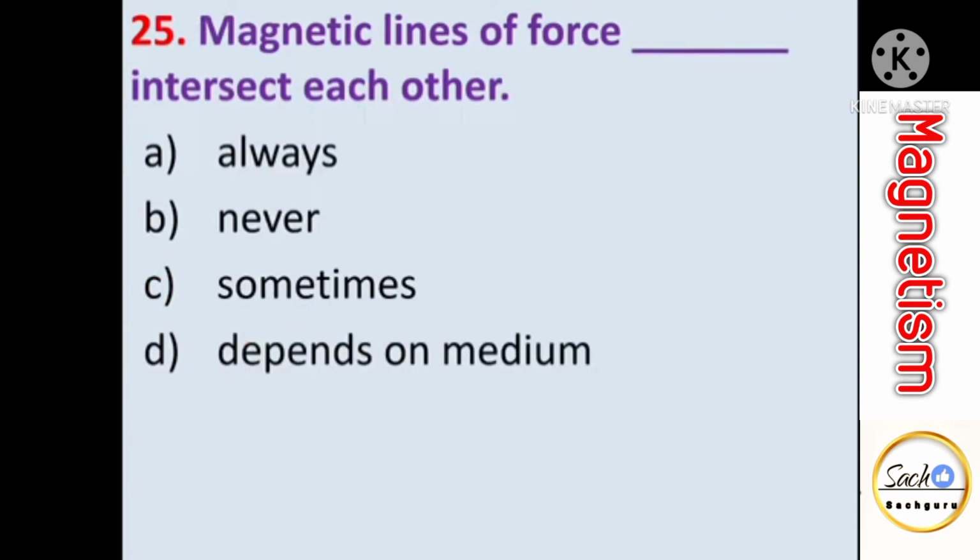Magnetic lines of force dash dash intersect each other. So we have seen that to find out the direction of magnetic field at any point, we draw a tangent to the magnetic lines of force at that point, and it has different directions at different points, and that's why magnetic lines of force never intersect each other.